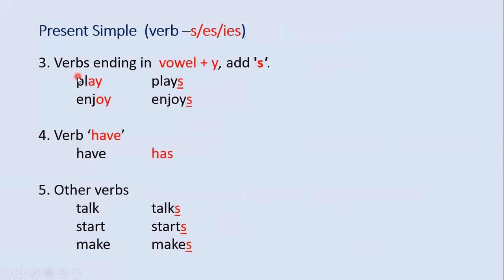Okay, number 3, verbs ending in vowel plus y, add s. There are 5 vowels in the English language, right? We have A, E, I, O, U. So for verbs ending in a vowel plus y, we add only s.